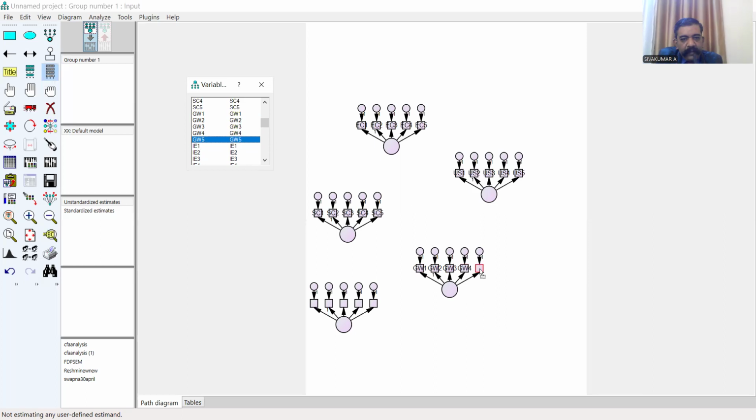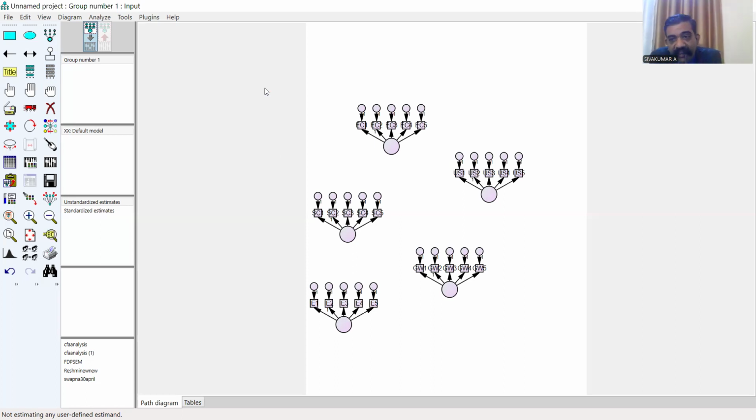GW5. If there's any mistake, we cannot get the result. We cannot get the output. Then IE1, Indian economy, IE2, please do it carefully, otherwise we cannot get the output. IE3, IE4, IE5.